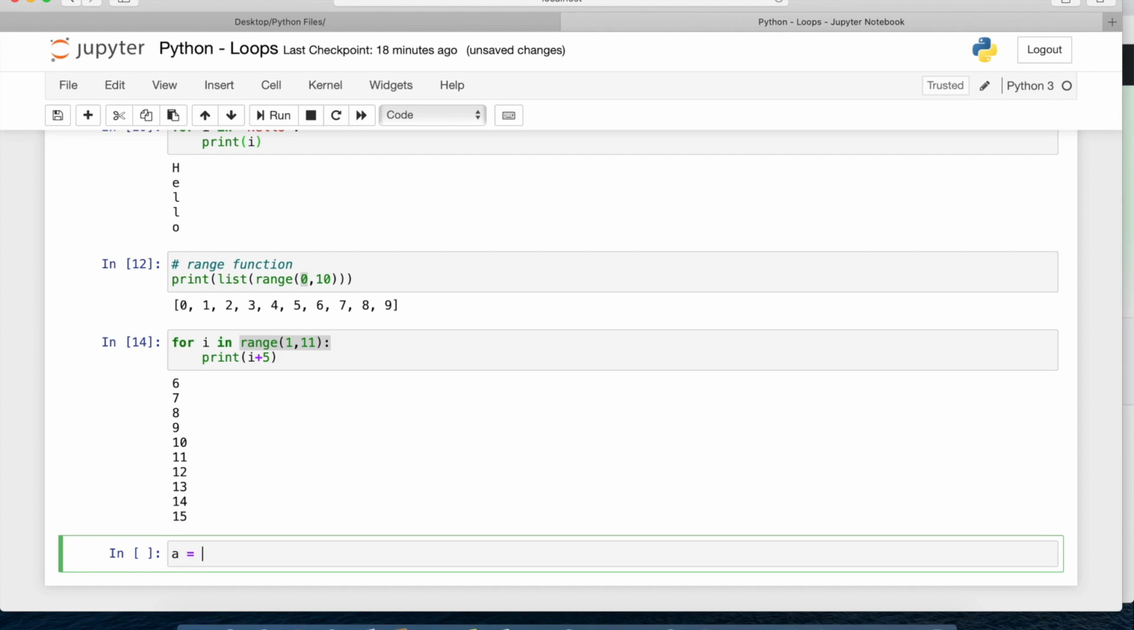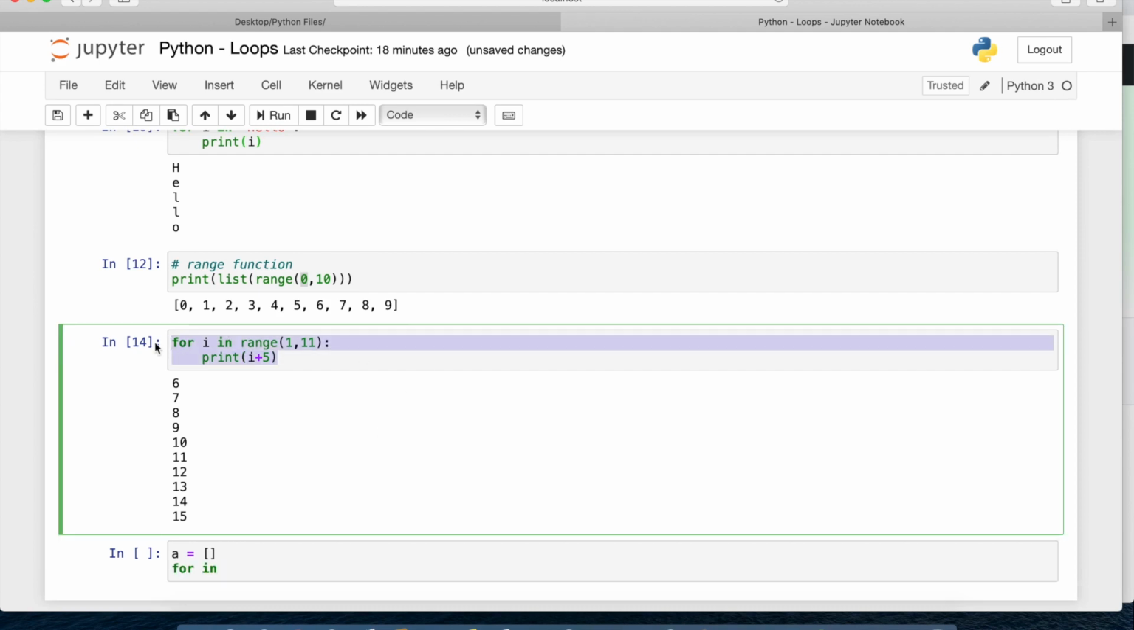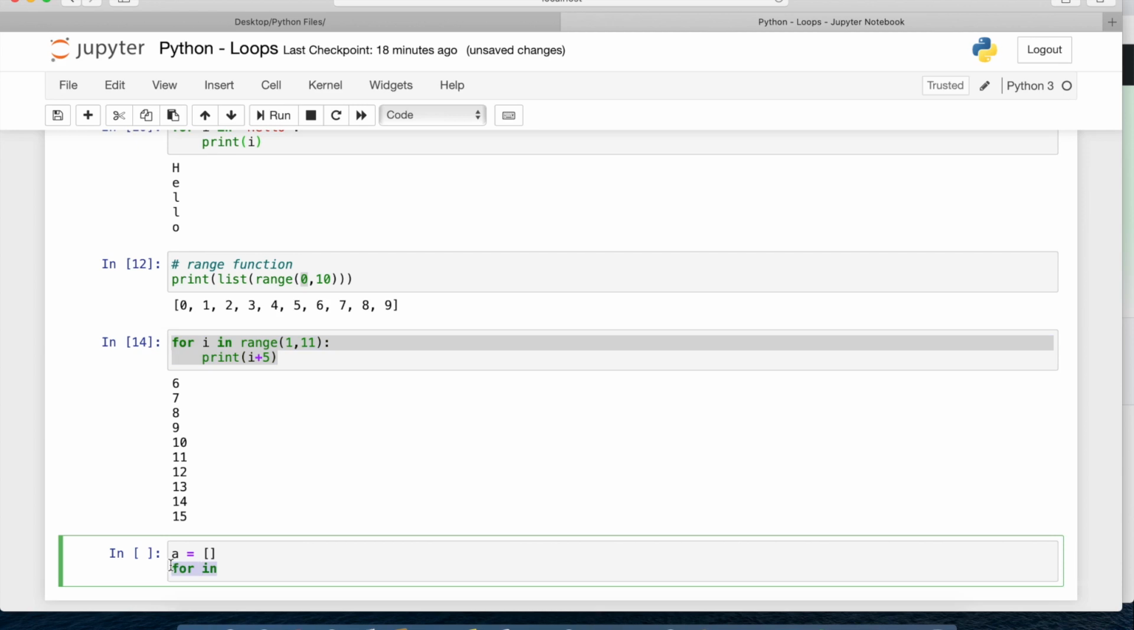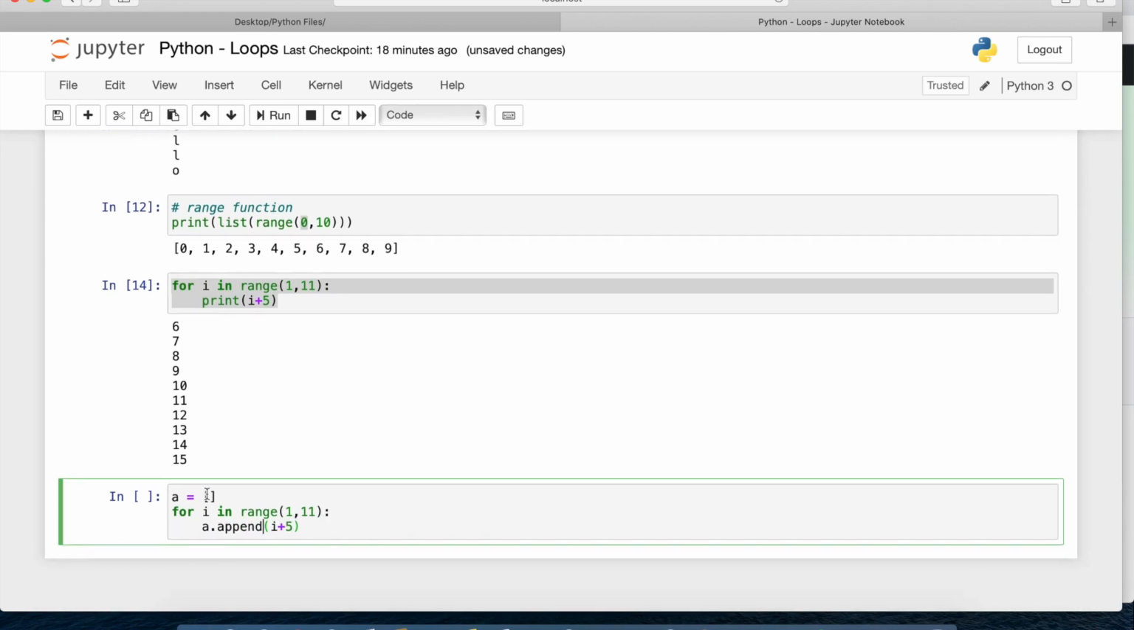We can write it something like this. Suppose I'll say a equals a blank list. Then for I, I'll just copy this code, and here I'll say a dot append. So what will happen here: first a is a blank list, then here we are saying for I in range of 1 to 11, so it will be a list of values. This will be nothing but a list of values, that will be 1 2 3 4 5 6 7 8 9 10.